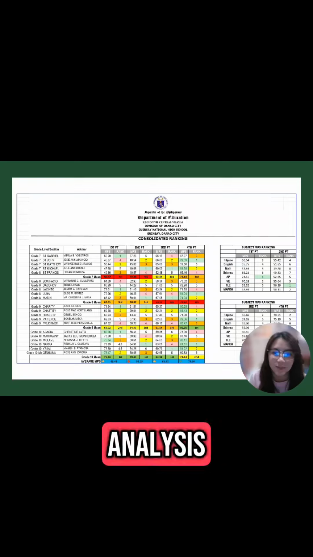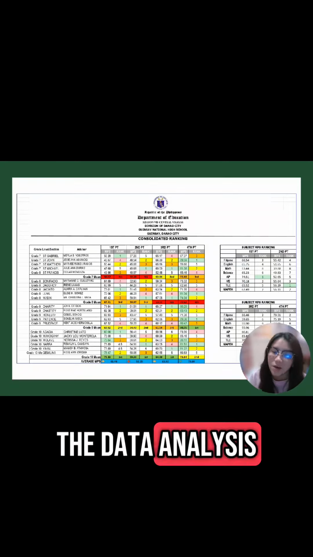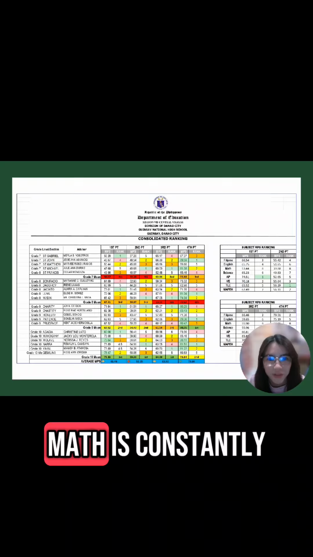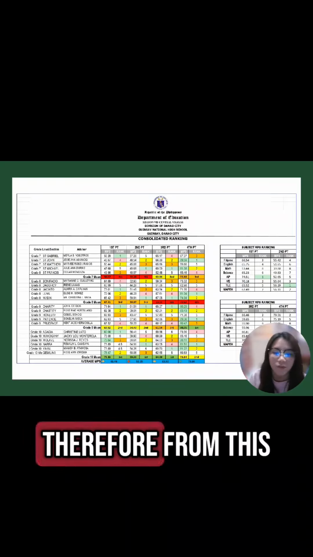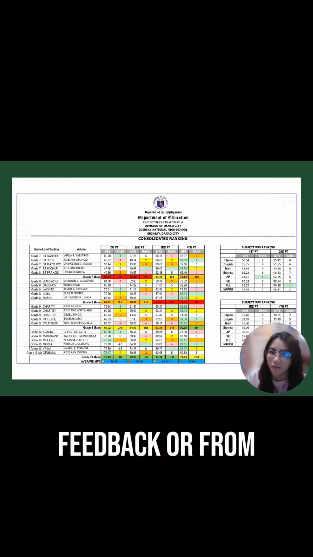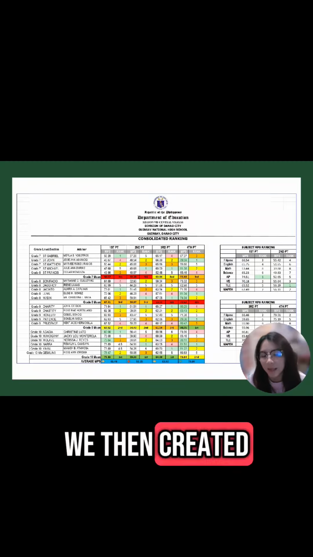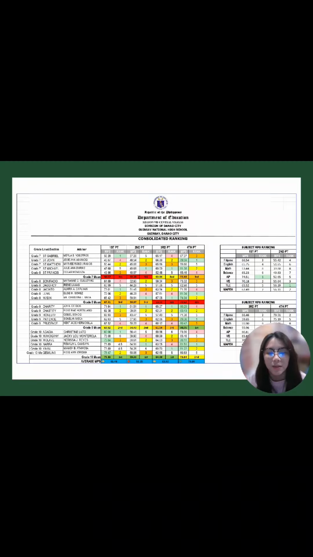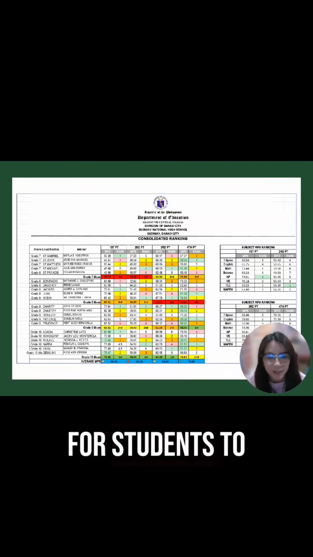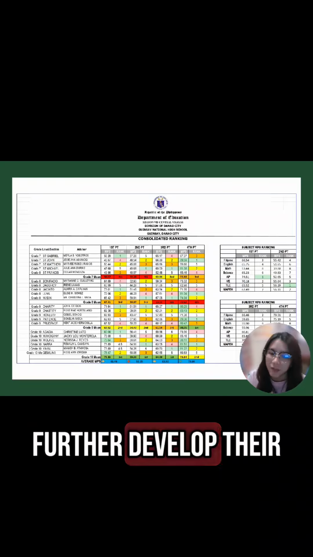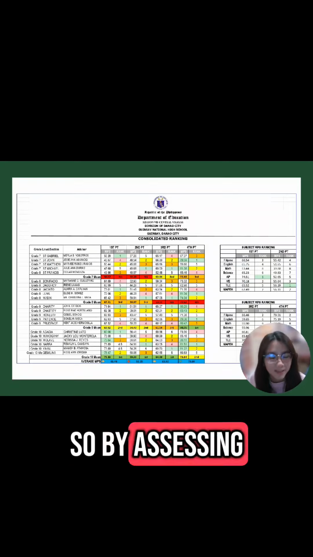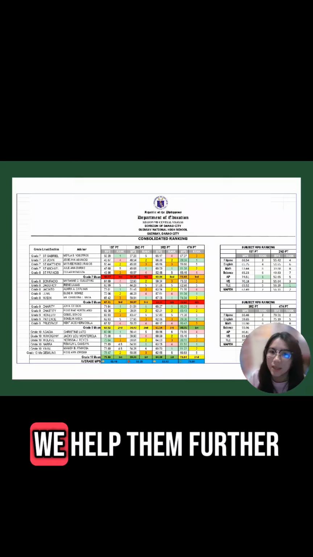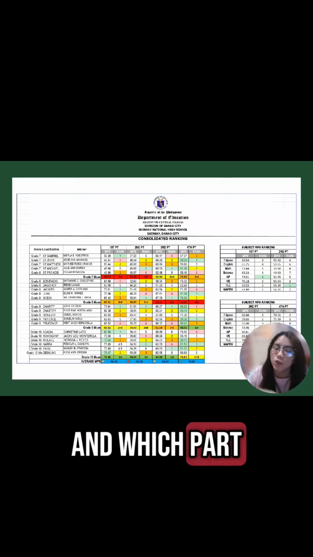The data analysis you see on the screen is the data analysis for the four quarters already. As we can see, for example, math is constantly at the bottom. Therefore, from this feedback or result, we created a remedial program, also aligned with the DepEd program, that is intended for students to further develop their mathematical skills. By assessing the students, we can identify which part we should help them with further and which part we should improve further.